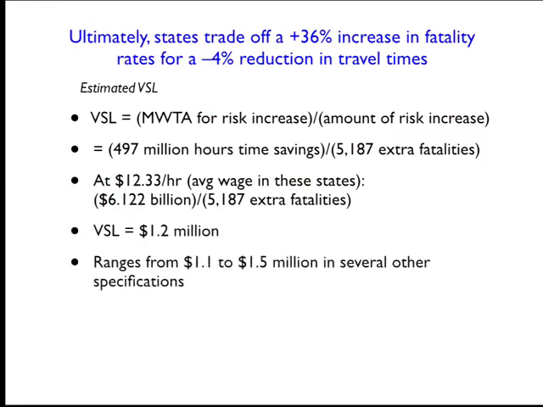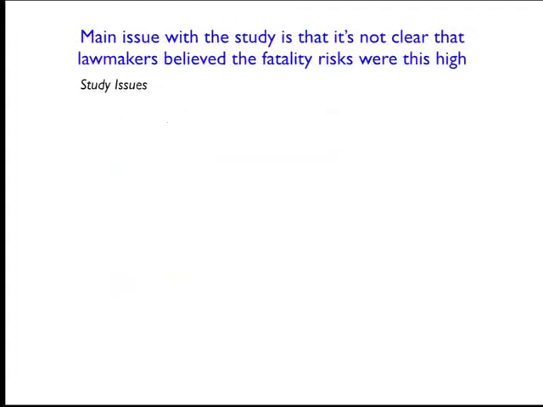They do some different tweaks to their regression specifications, and so they get somewhat different answers. But in general, they get this range from about $1 million to $1.5 million per life saved. Okay. So that's like the take-home message from the paper. Now, whether or not we want to accept that as an unbiased estimate of the DSL, I think depends on several issues.